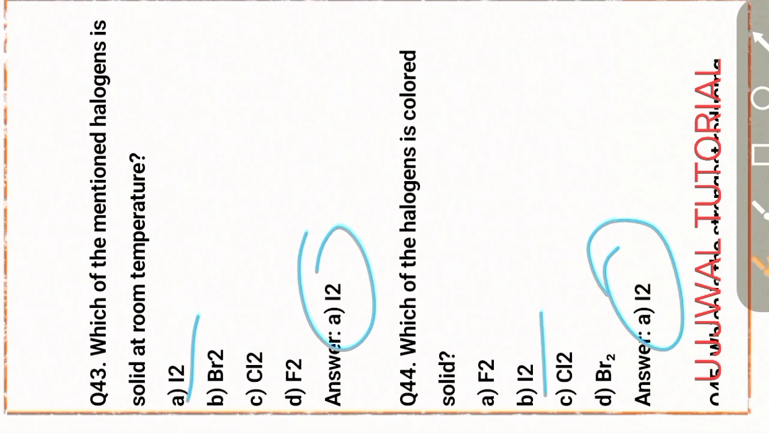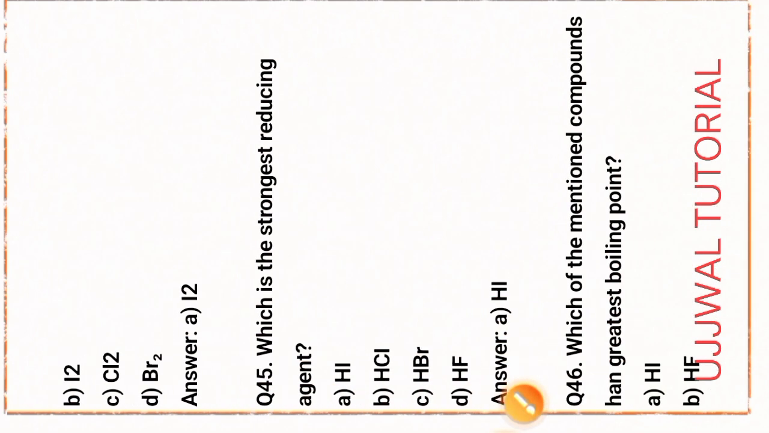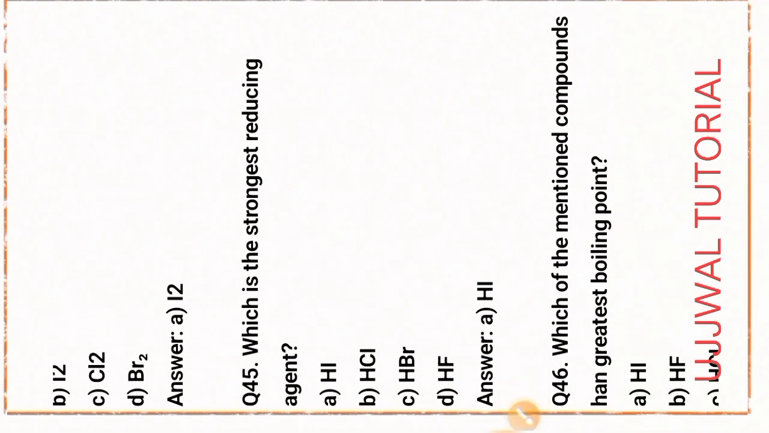Okay. Next question, question number 45. Which is the strongest reducing agent? HI, hydroiodic acid. Okay.